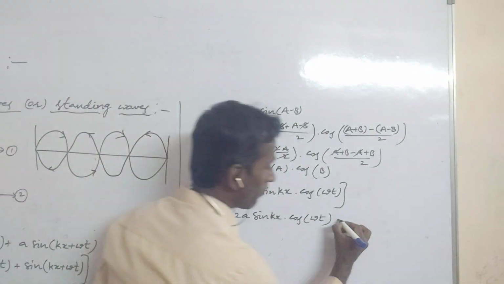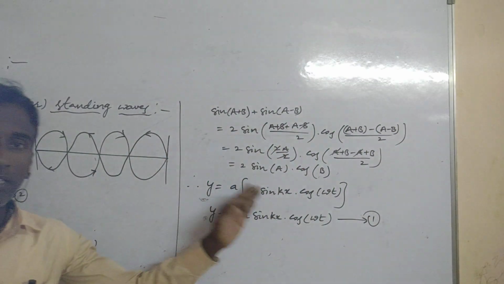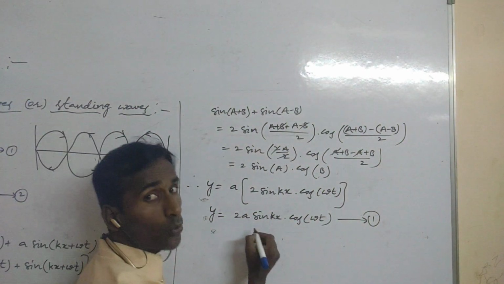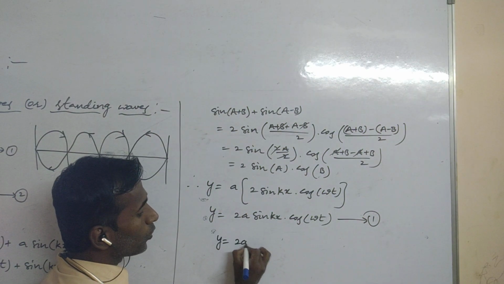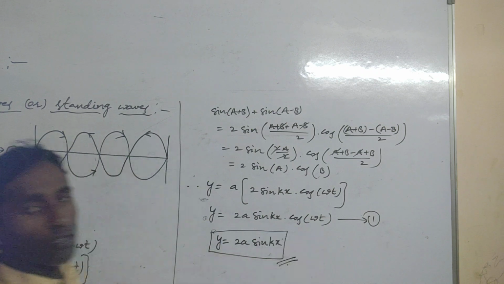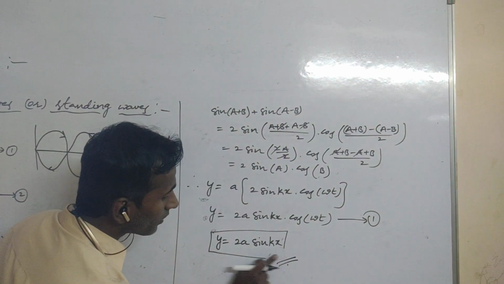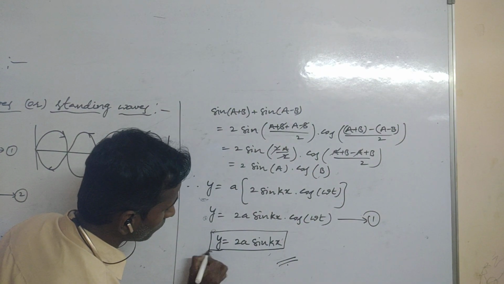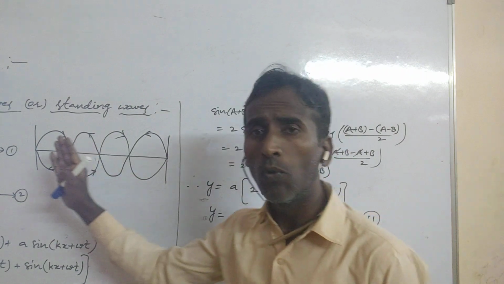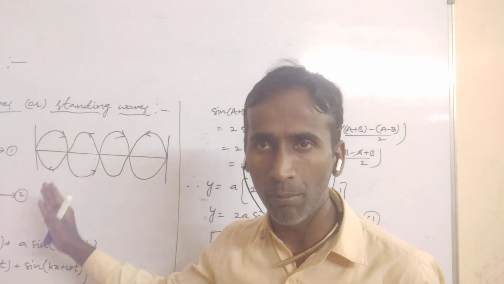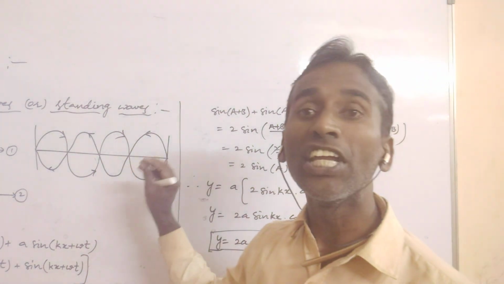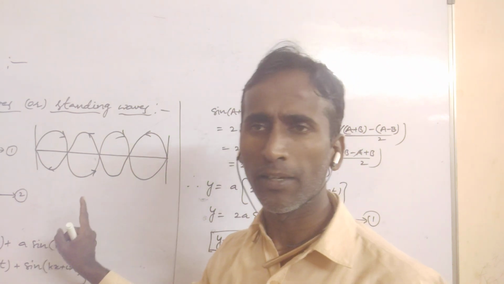From this equation we got the first equation. What is the amplitude of this wave? The amplitude of this wave is 2a sine kx. This is the amplitude of this wave. Okay guys, this is the first part: what stationary waves are and how they are formed, explained briefly. After that we have to deduce the law of transverse wave in a stretched string.